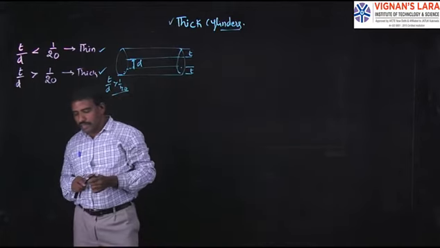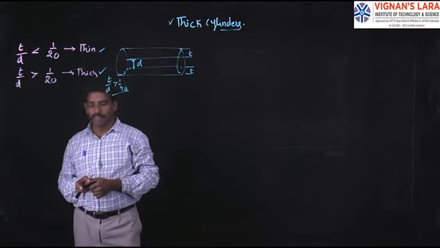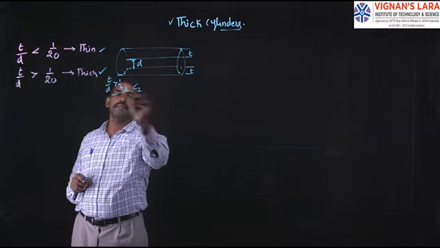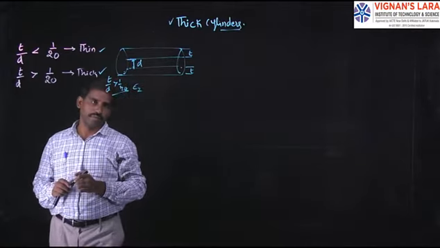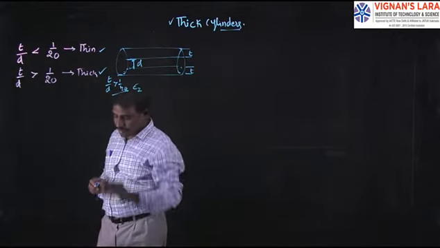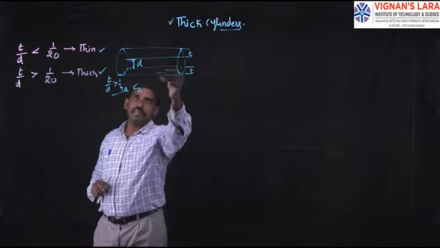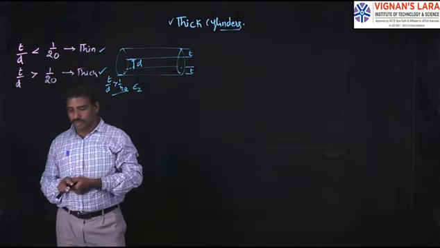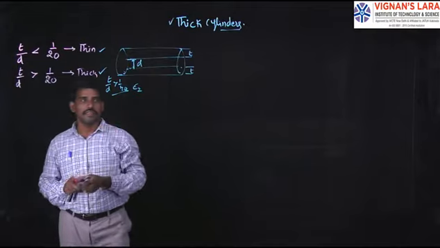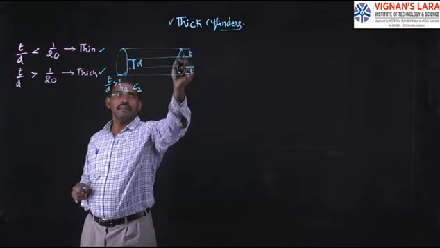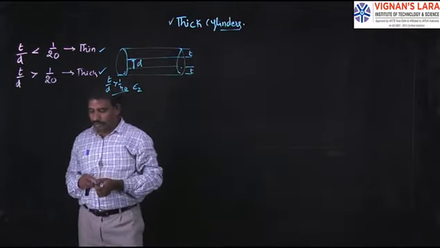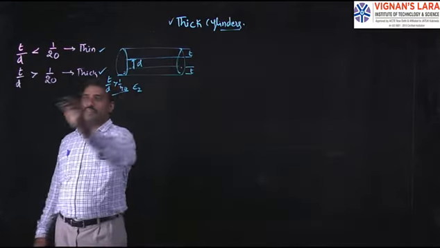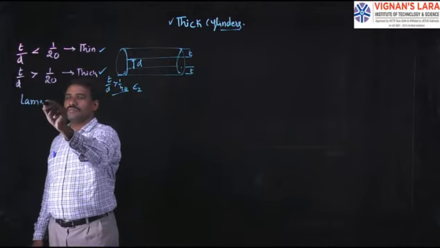Here the longitudinal strain is uniform across the cross section of the cylinder. Longitudinal strain, as in the previous cases, is epsilon 2. It is constant throughout the cross section of the cylinder. This assumption is reasonably good for a large portion except near the ends. The theory based on this assumption is called Lami's theory.